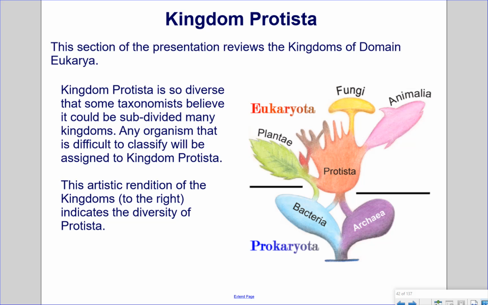Kingdom Protista. This section of the presentation reviews the kingdoms of domain Eukarya. Kingdom Protista is so diverse that some taxonomists believe it could be subdivided into many kingdoms. Any organism that is difficult to classify will be assigned to Kingdom Protista. This artistic rendition of the kingdoms, to the right, indicates the diversity of Protista. Notice Protista in the center here is related to all the different kingdoms. Animalia branches off of it, as well as fungi and Plantae, bacteria, and Archaea.